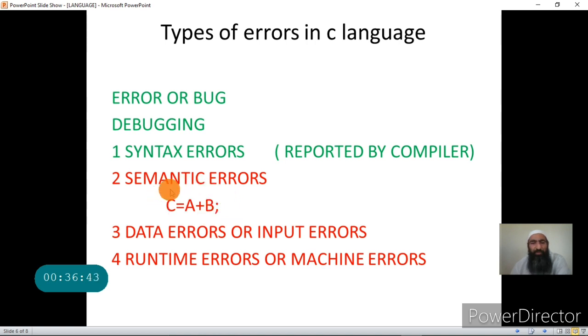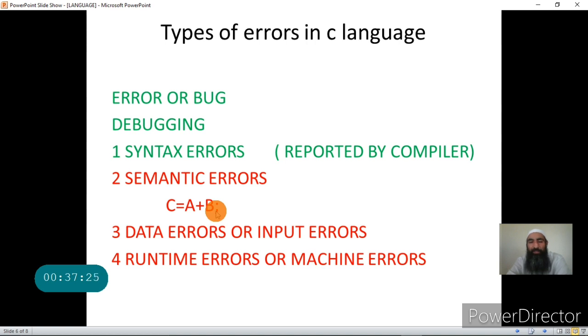So how do you know that this error has occurred? Once you run the program, if I input two numbers A and B, I wanted to subtract them, but in the program I have written the statement of addition, I will get the result of addition instead of subtraction. Since I won't get the correct results, I will know that my program has an error, because this error will occur again and again for all the inputs. Since I wanted to do subtraction, but mistakenly in the statement I have written plus instead of minus.